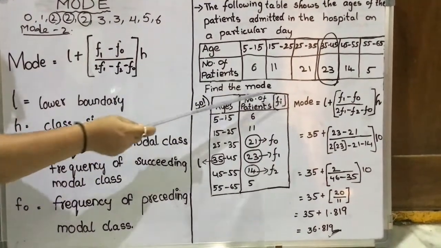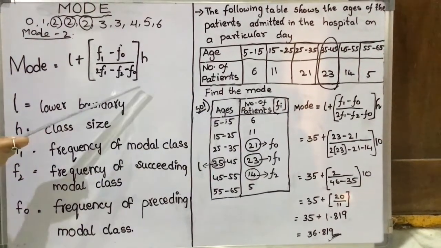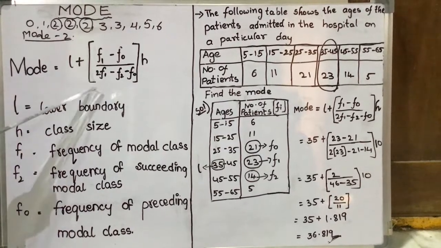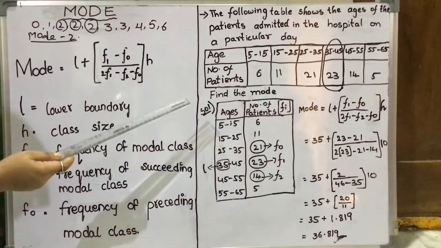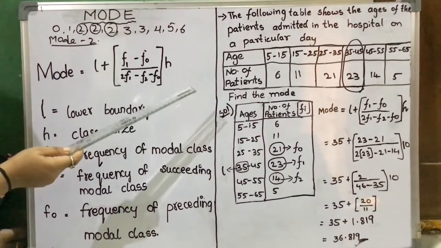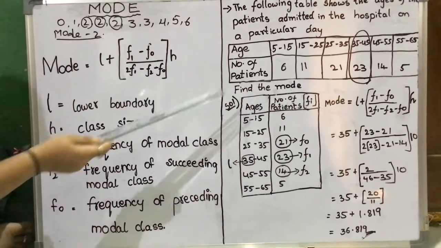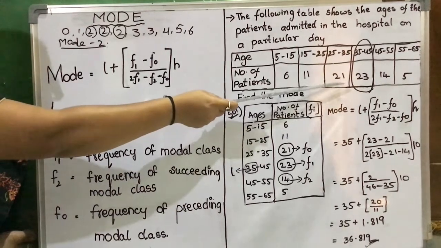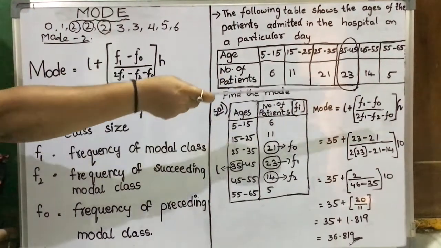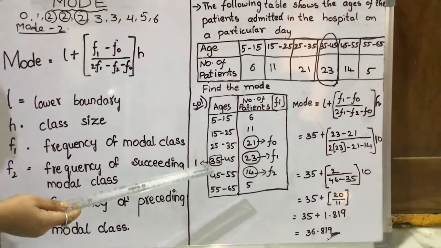This is grouped data, so to find the mode we use this formula. For this we should identify the modal class, children. What is the definition of mode, children? Most frequently occurring data. So which frequency is more here? 6, 11, 21, 23, 14, 5. 23 is the highest among all these frequencies.